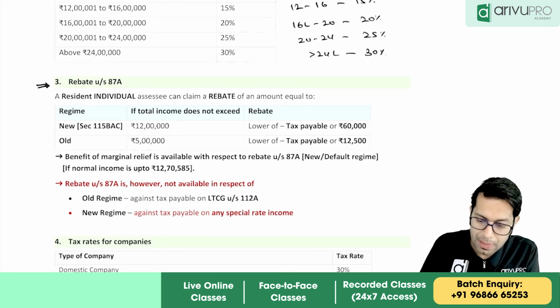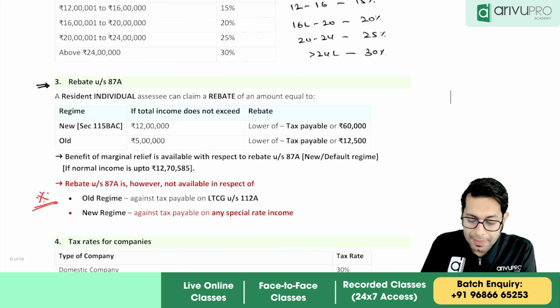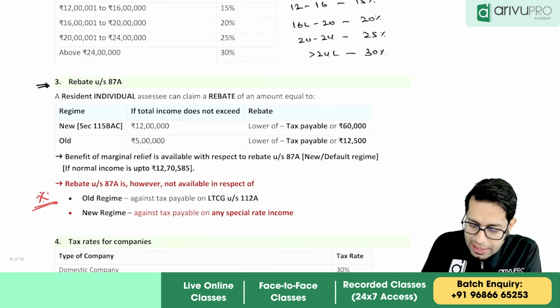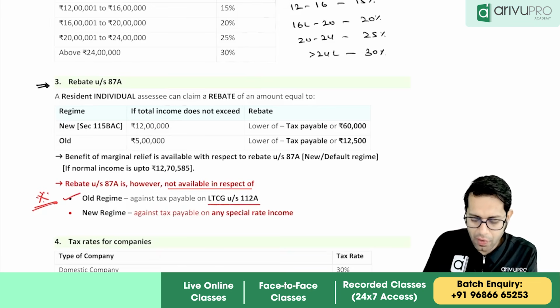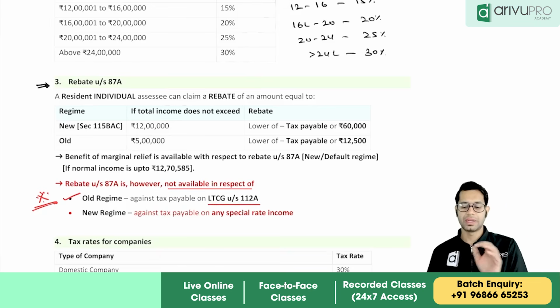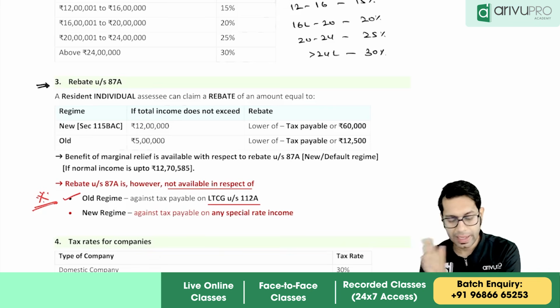Now one more very important amendment wherein I feel they can test you at this attempt is this change. What is that change, sir? Rebate under section 87A is not available in respect of long-term capital gain under section 112A if you are following the old regime. If a person is following the old regime, then rebate will not be available against which income? Long-term capital gain under section 112A.